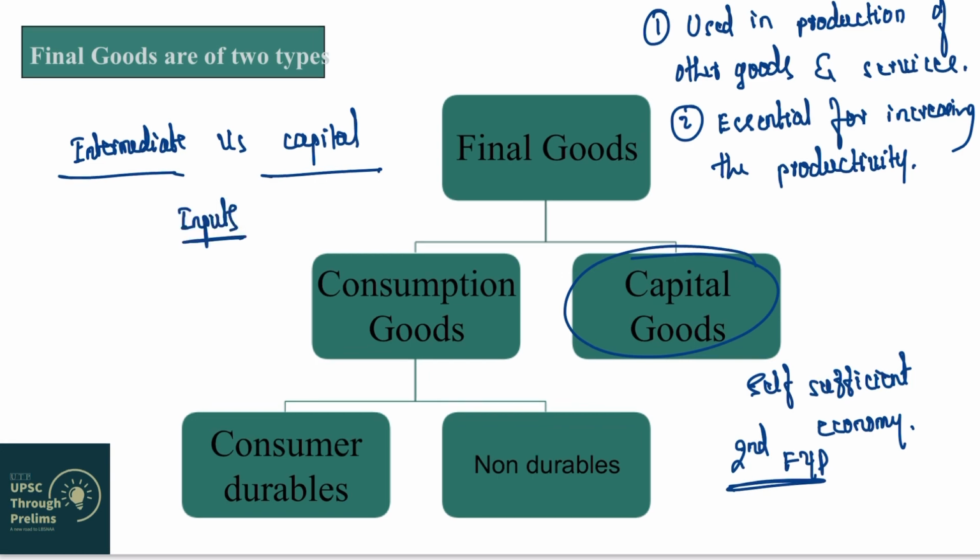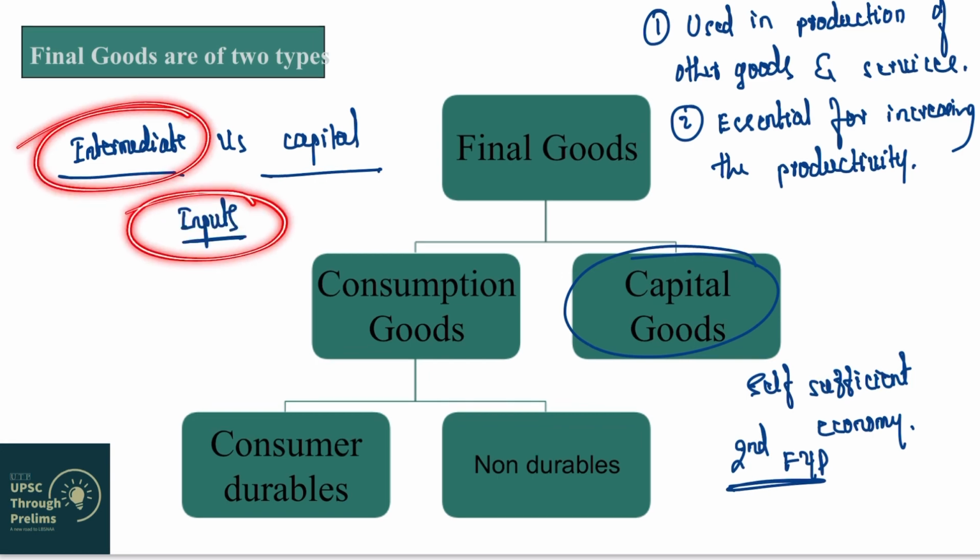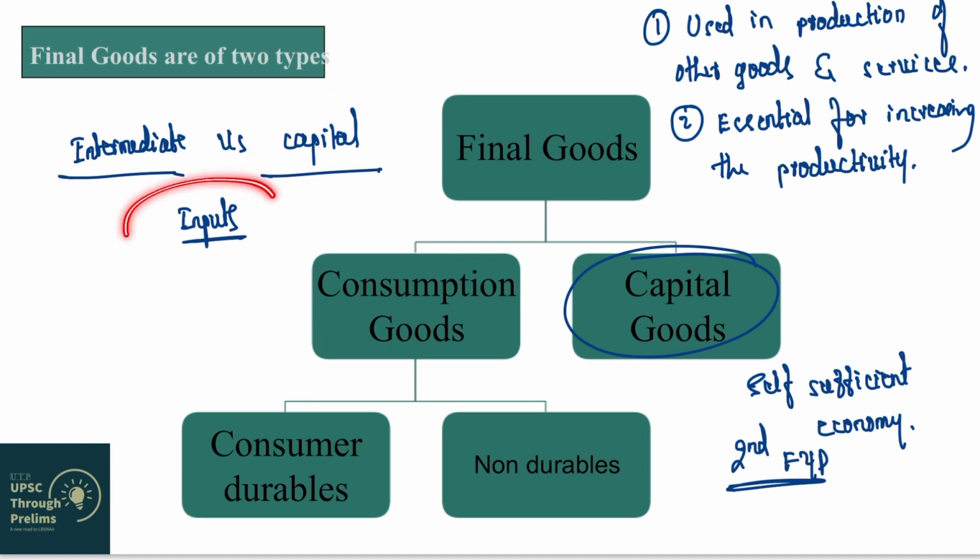But that is the only similarity between intermediate goods and capital goods. Both are used as inputs. For example, if you are using a machine to produce, let's say, spoons and utensils, that machine is acting as input in the production of spoons and utensils, right?